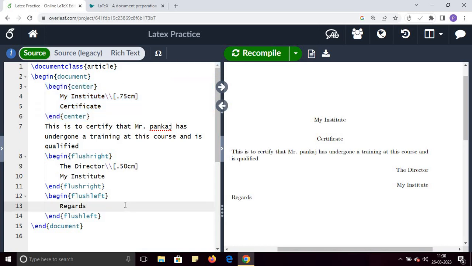So far I have discussed how to center the text, how to right align the text, and how to left align the text. In this video I have explained the main components: document class, begin document, end document, center, flush right, and flush left. In the next part I will discuss how you can bold the text, how you can italic the text, how you can change the font size, and what the different parts of the document are. I will cover all the concepts in this course, so stay tuned. Thank you for watching. Have a nice time.